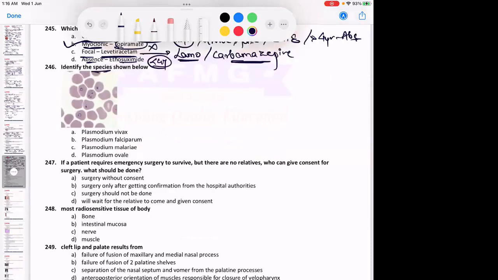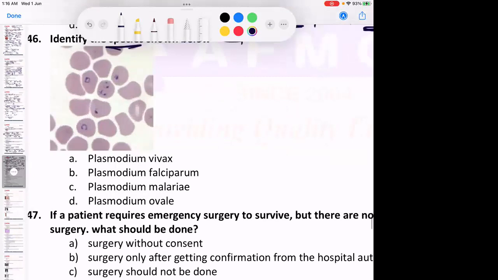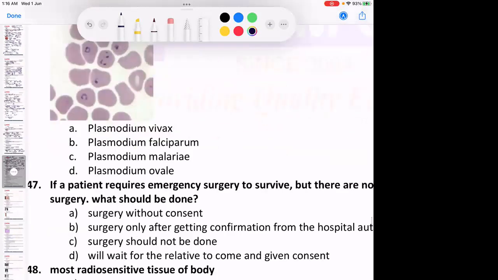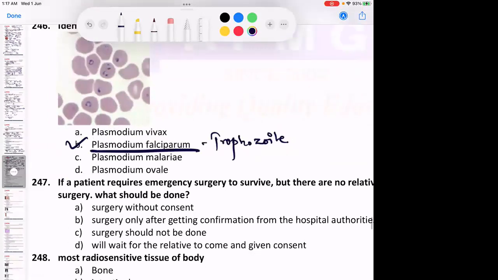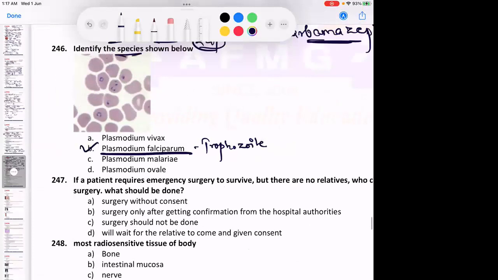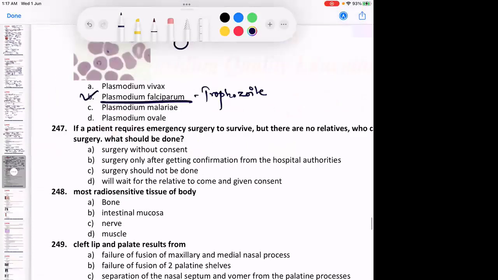Identify the species shown below. As I told you, multiple rings with multiple dots. It is the trophozoite stage of Plasmodium falciparum. Multiple rings with multiple dots. We have discussed this many times, right?